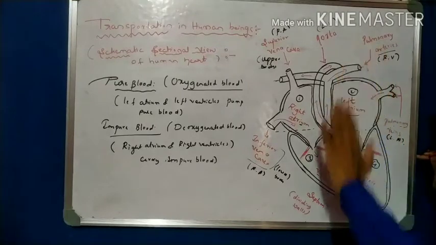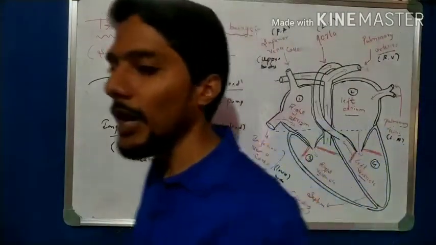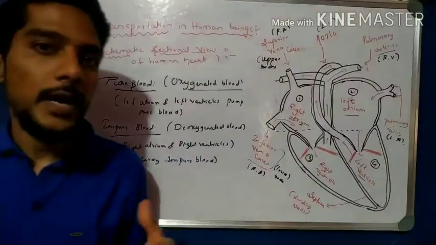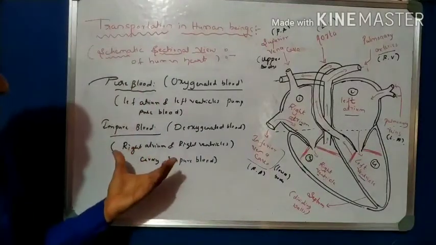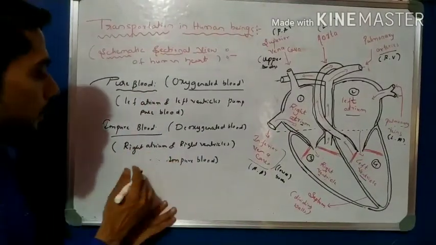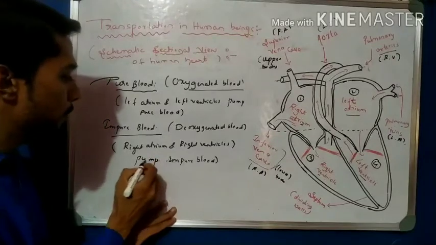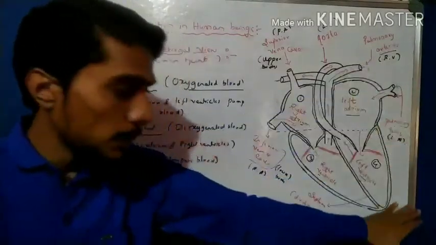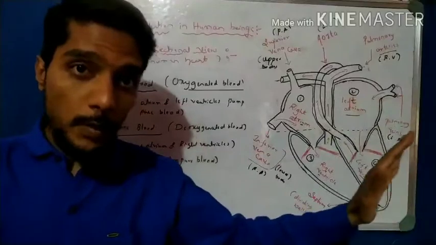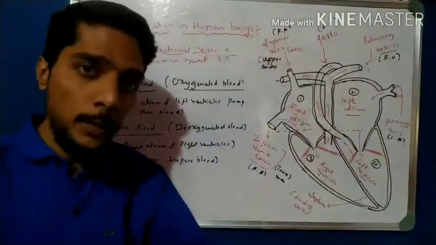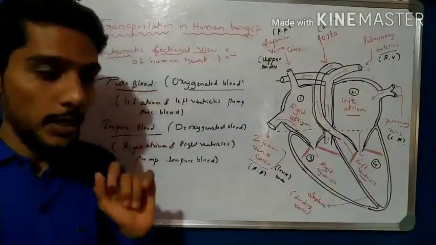Okay, during examination that is very important. Which chamber has which blood? Which blood can they pump? So this left side chamber pumps pure blood, and the right side chamber pumps impure blood. That is very important. Okay.